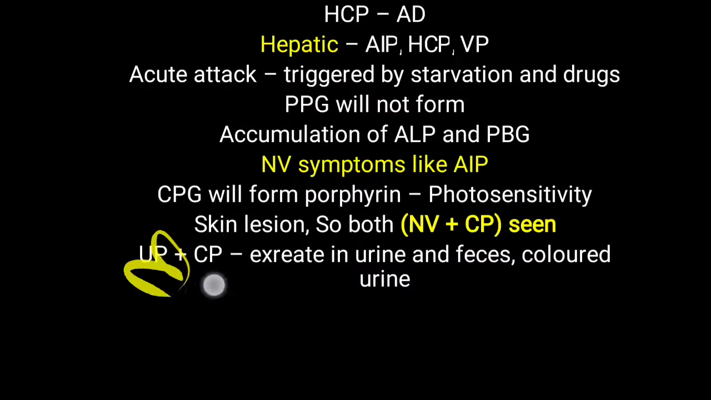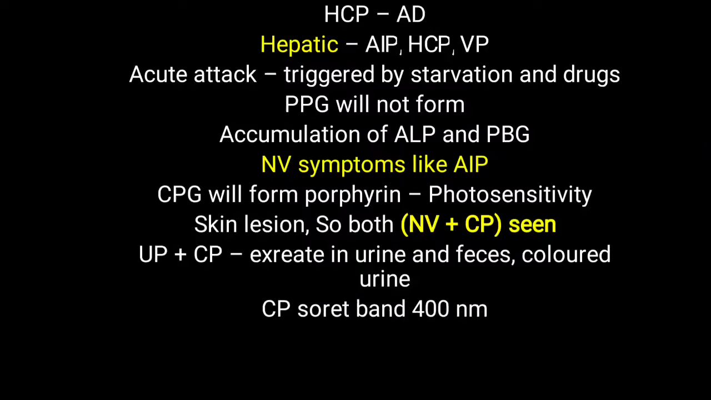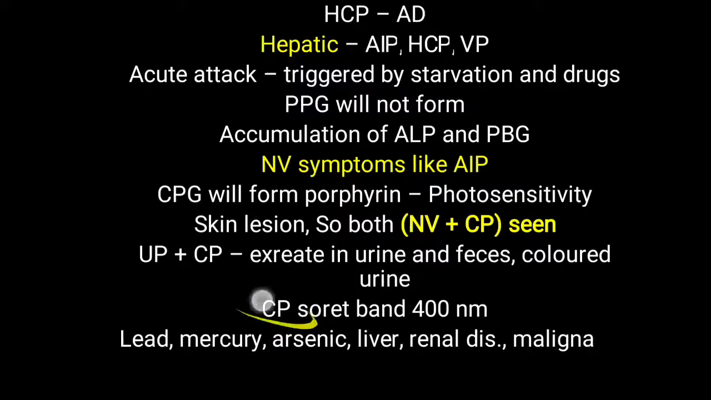So uroporphyrin and coproporphyrin will be excreted in the urine and feces, and so colored urine will also be observed. So this coproporphyrin will also be reflected as a Soret band. When light is shone over this porphyrin, this coproporphyrin will absorb a particular wavelength of 400 nanometers, and that is called the Soret band, and that is one of the ways of diagnosis of hereditary coproporphyria, or particularly coproporphyrin. You have to remember for coproporphyrin particularly 400 nanometers.